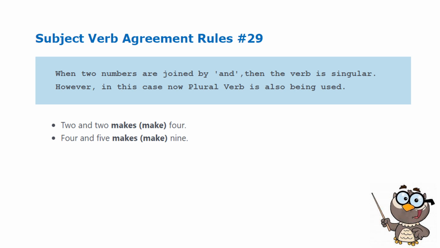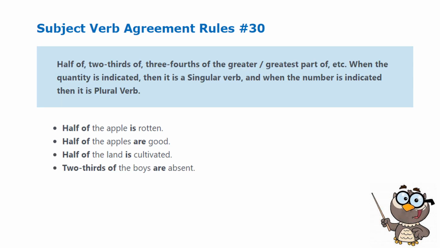The rule is somewhat confusing, but if you will read and understand the examples, then the rule will be clear to you. 2 and 2 makes 4. 4 and 5 makes 9. Okay, depending on how you use them and depending on the context they're being used and said.